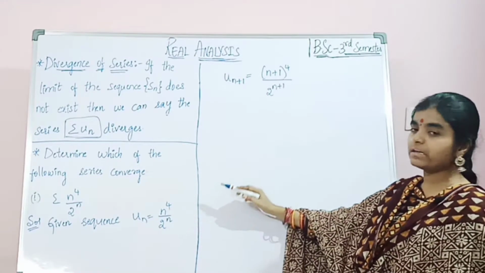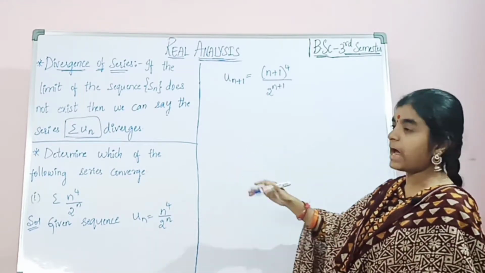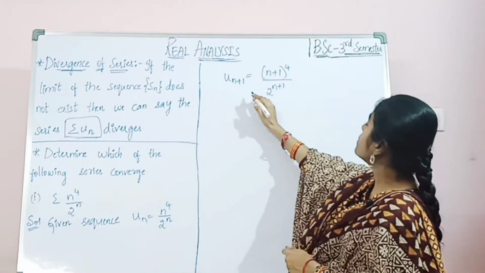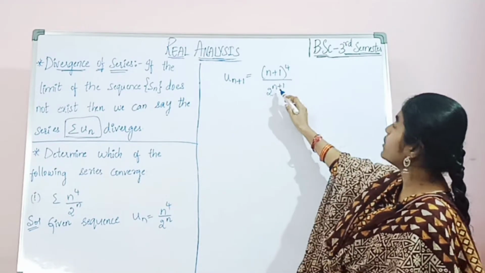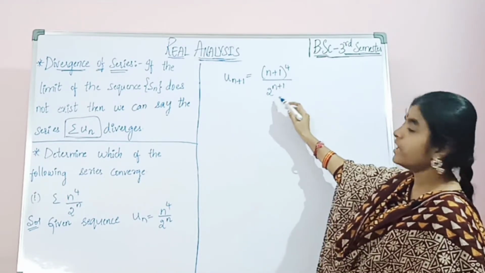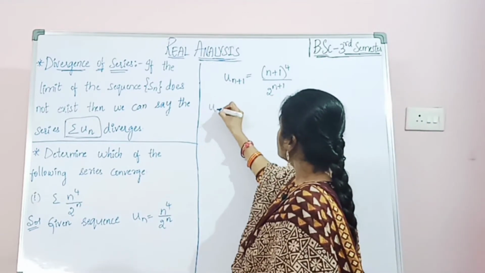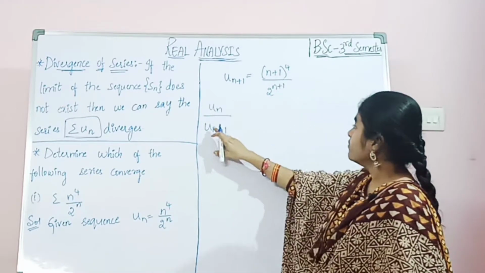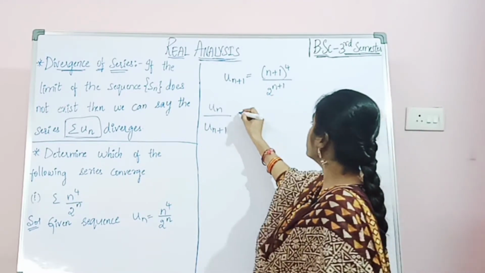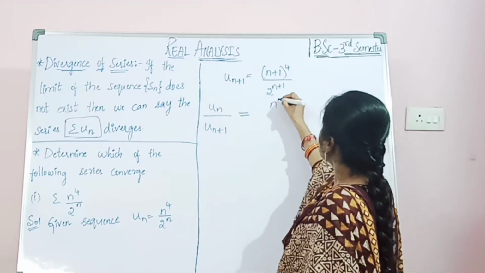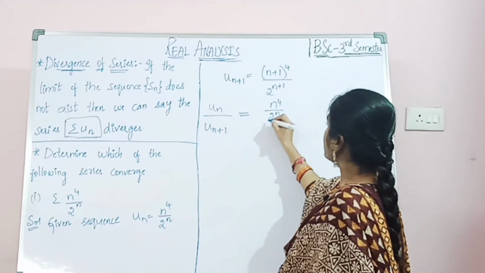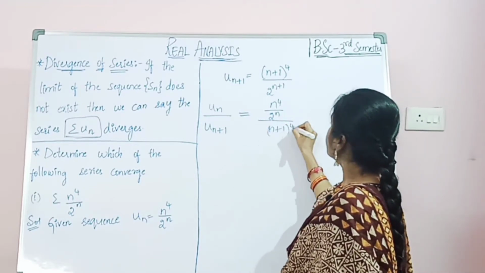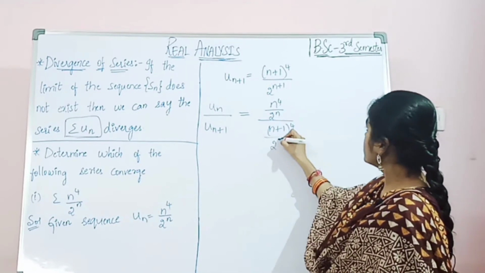As we have discussed earlier about series, series means adding terms one after the other. So here, now we are taking un plus 1. Un plus 1 equals n plus 1 whole power 4 by 2 power n plus 1. Now we have to take un by un plus 1, which equals n power 4 by 2 power n divided by n plus 1 power 4 by 2 power n plus 1.